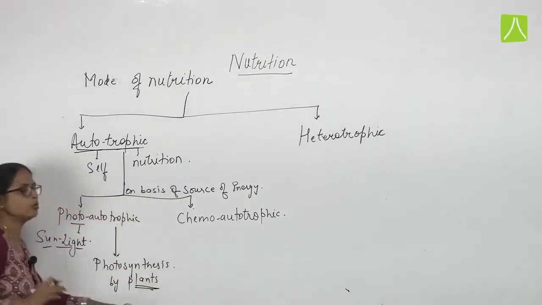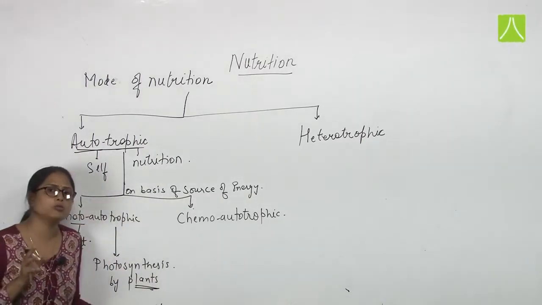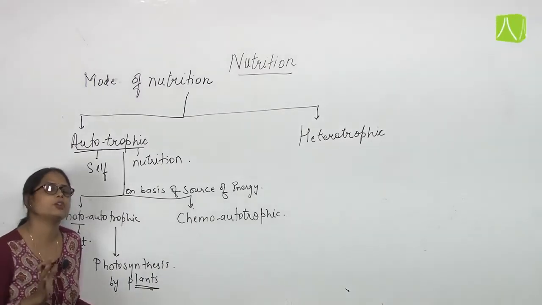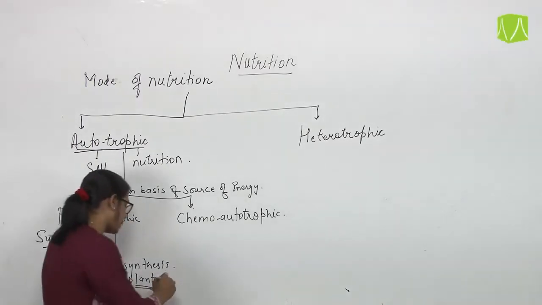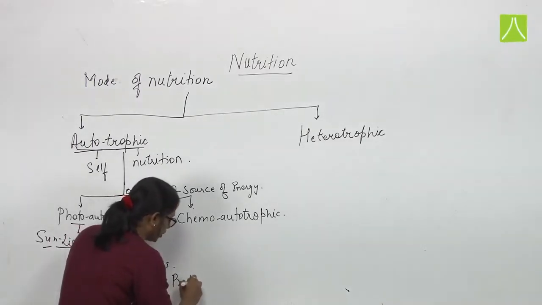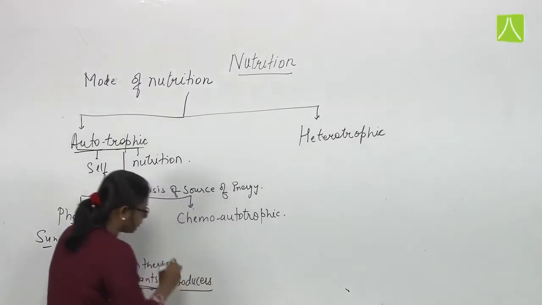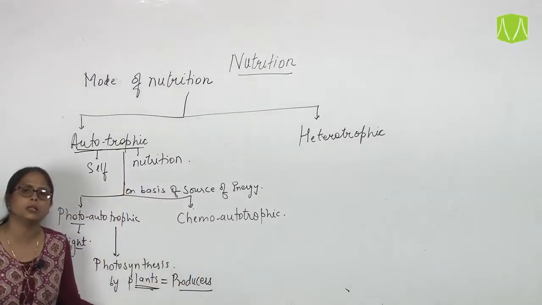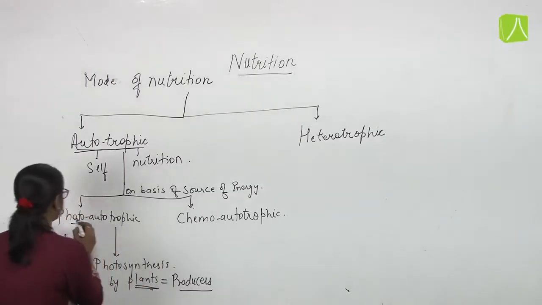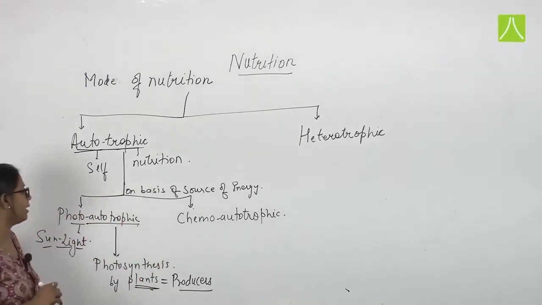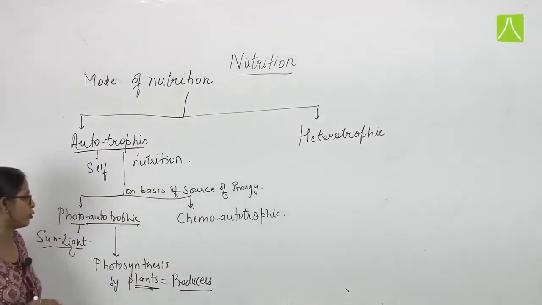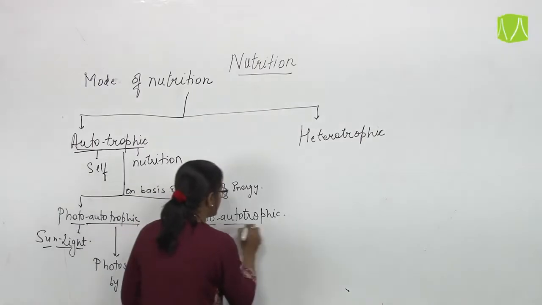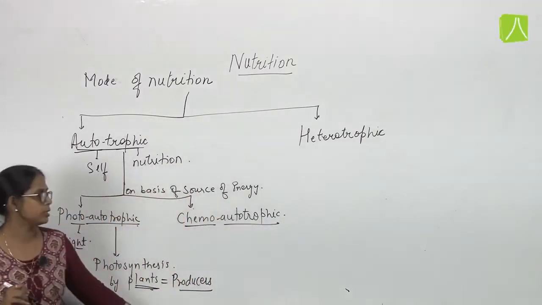Plants are the whole source of food for other organisms. So we say that plants are the producers, because they are preparing food for themselves as well as for other consumers. So this includes photosynthesis, and the mode of nutrition is known as photoautotrophic. Another is chemoautotrophic. Now what is chemoautotrophic?